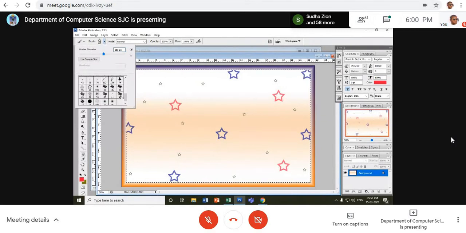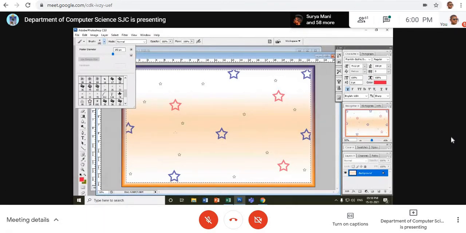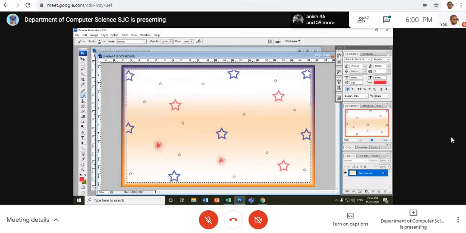Now I change the brush. Now there are so many other interesting brushes or other designs available. You can choose any one of these. For example, look at here. Am I clear to you? See? Something like that.